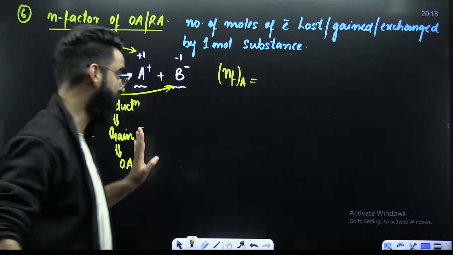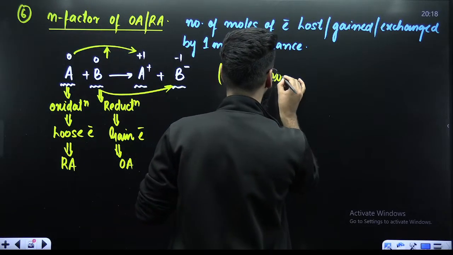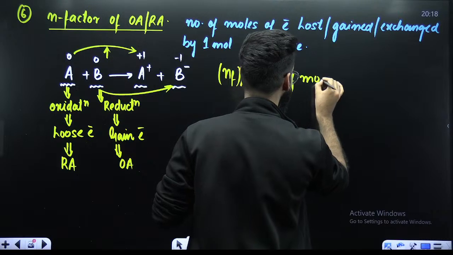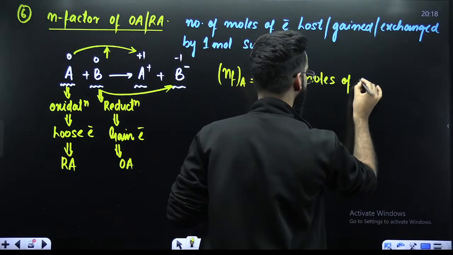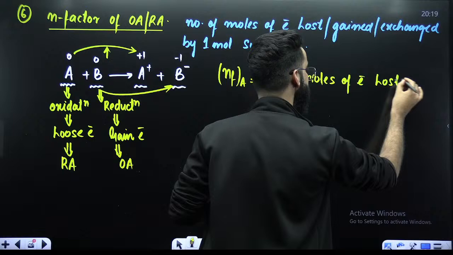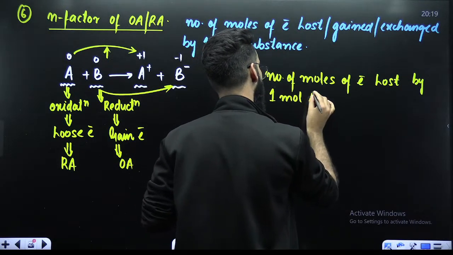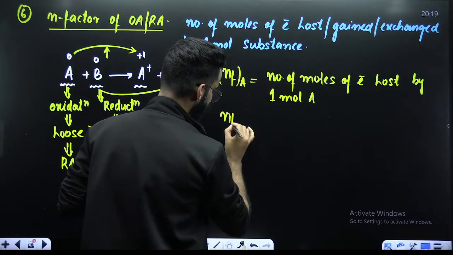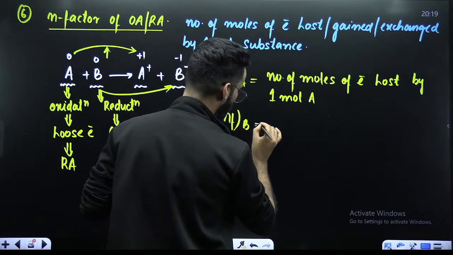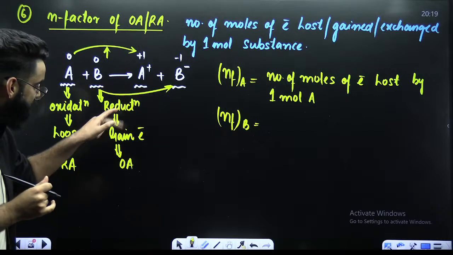So technically I want to calculate the number of moles of electrons lost by 1 mole of A. Similarly, in order to calculate the n factor of B, what does B exactly do? B undergoes a reduction. B gains electrons.